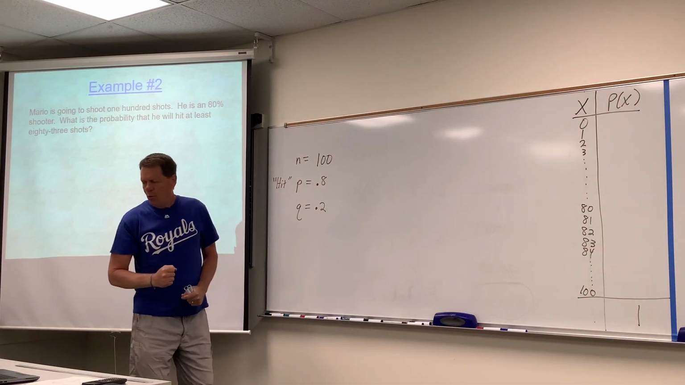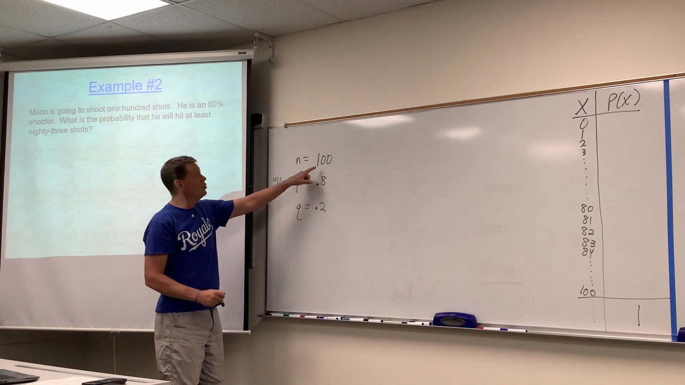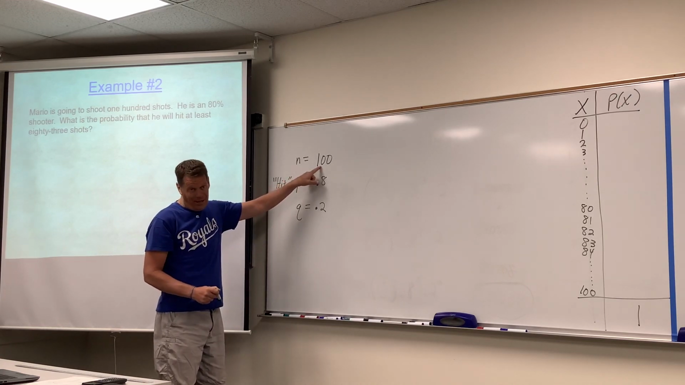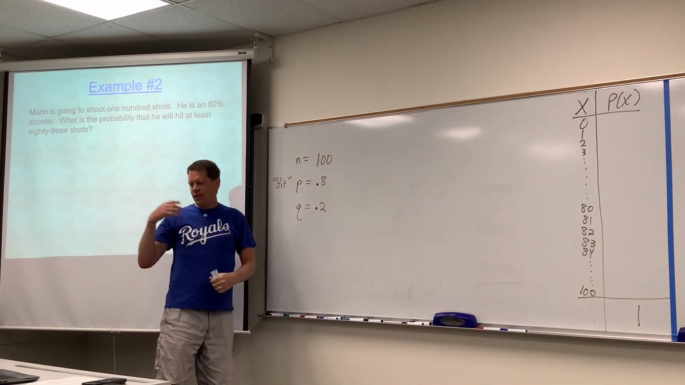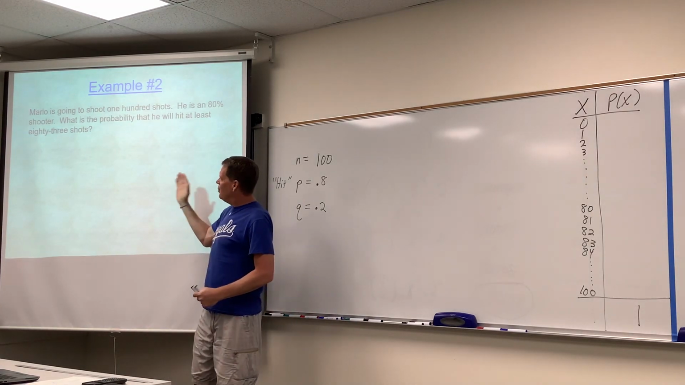So in example number 1, Mario, the basketball player, shot 5 shots. Now what? He's going to shoot 100 shots. All right? And the question goes on to talk about what's the probability he will hit at least 83 shots.